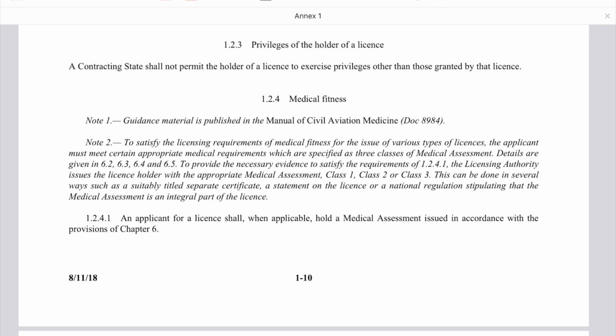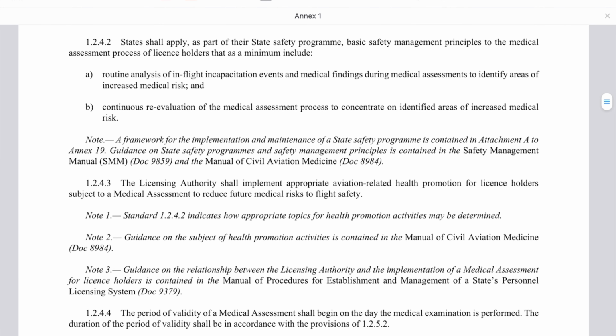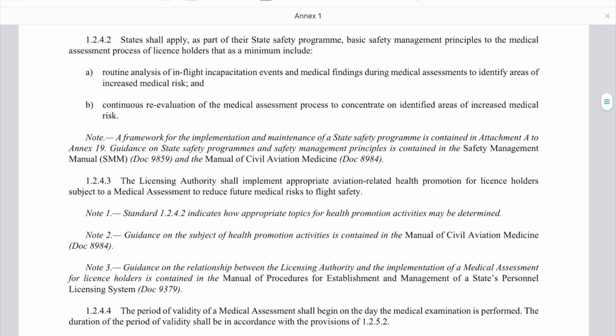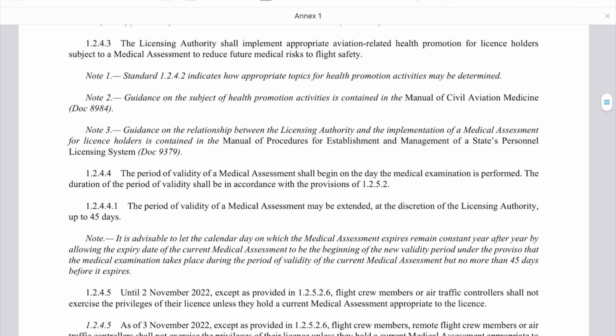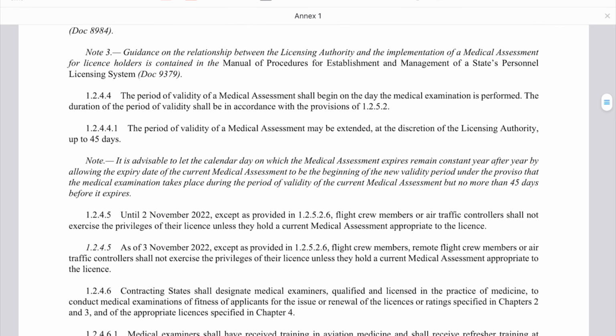The next part is medical fitness, which indicates some details about the medical. For example, the period of validity of a medical assessment shall begin on the day the medical examination is performed. The duration of the period of validity shall be in accordance with the provisions of 1.2.5.2. As I mentioned earlier, this information usually is not really essential for pilots to know.